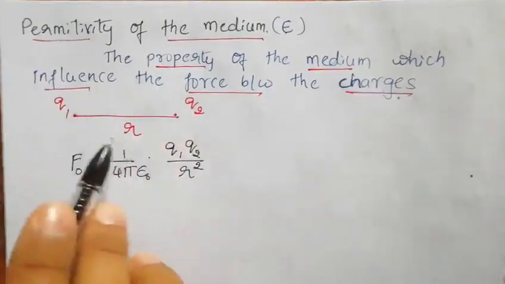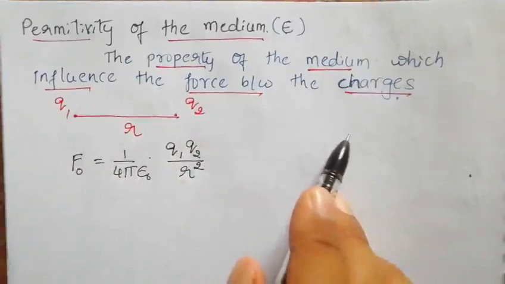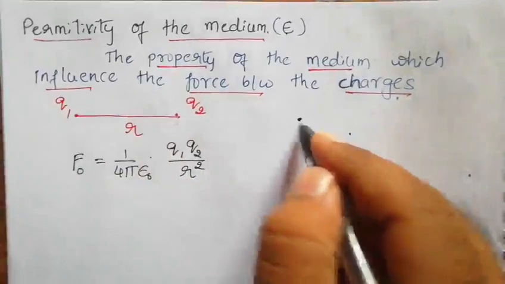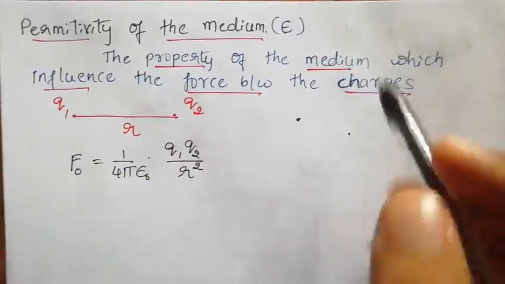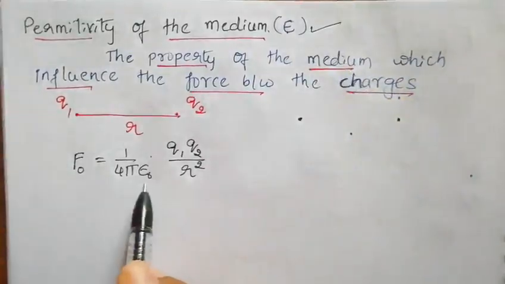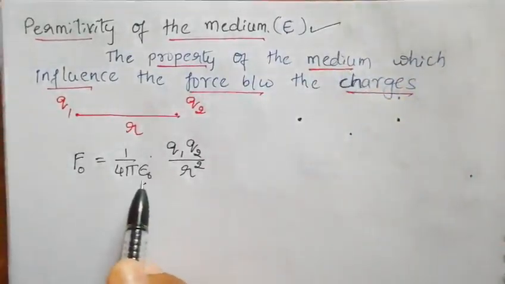Now take this to some medium. That medium's permittivity is epsilon. Initially the air medium permittivity is epsilon naught.